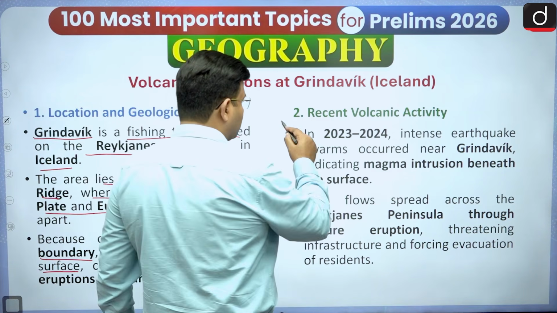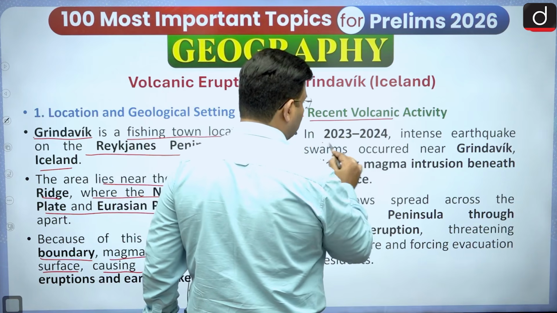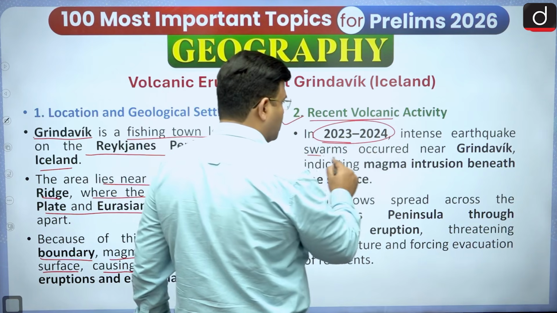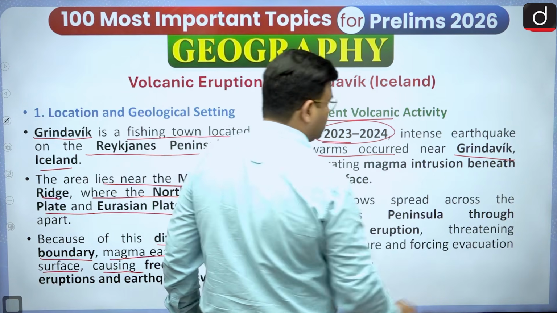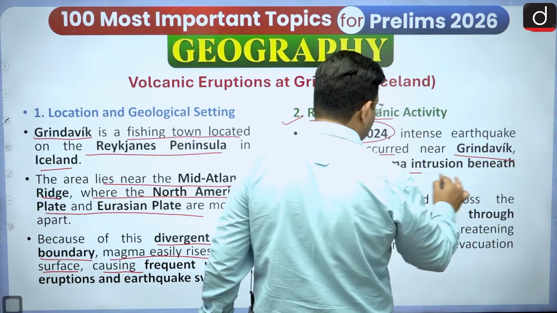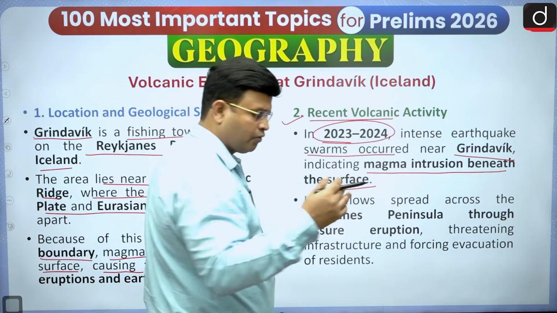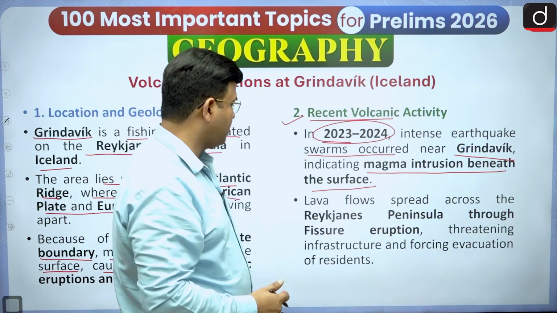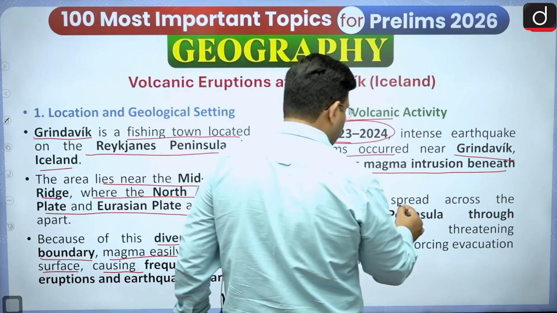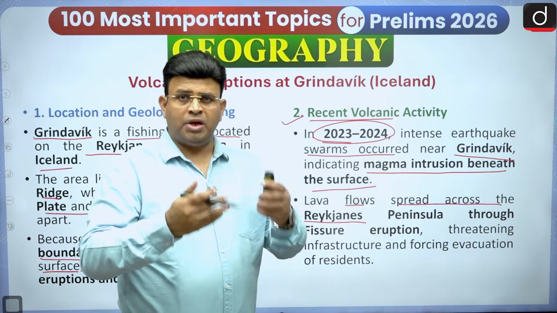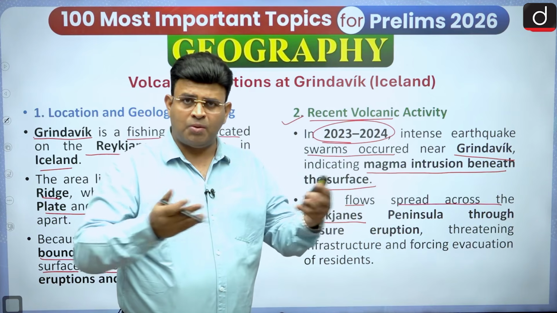In the recent volcanic activity of 2023 and 2024, intense earthquake swarms occurred near Grindavik, so remember this, indicating magma intrusion beneath the surface. From below the earth's surface, magma is coming up in intrusion. Lava flows spread across the Reykjanes. When the magma comes onto the earth's surface it is known as lava.